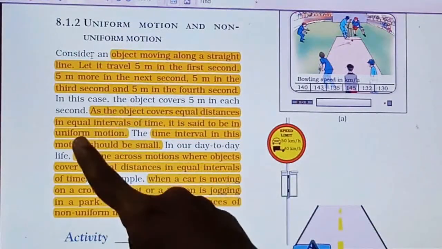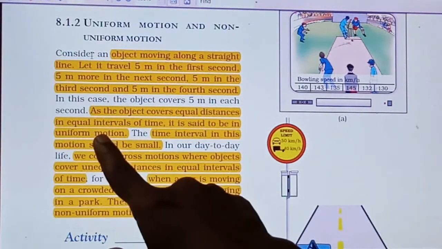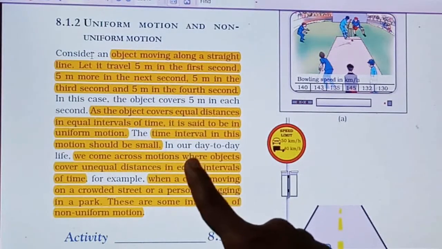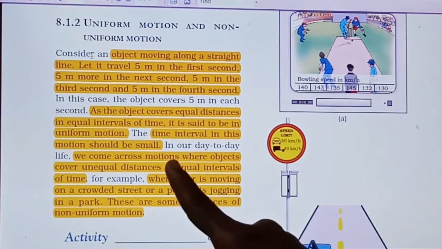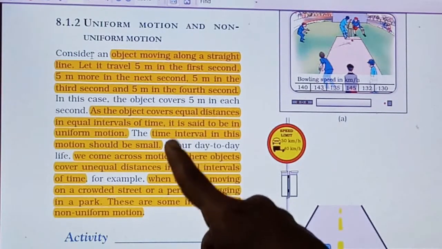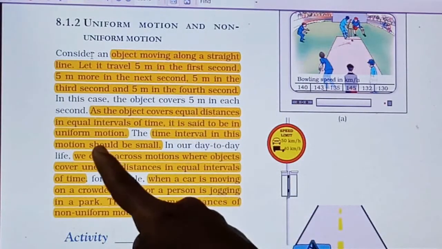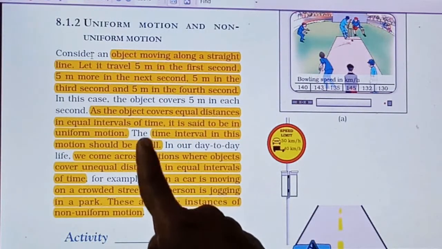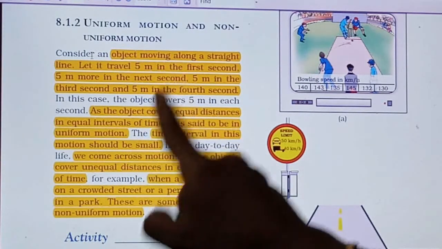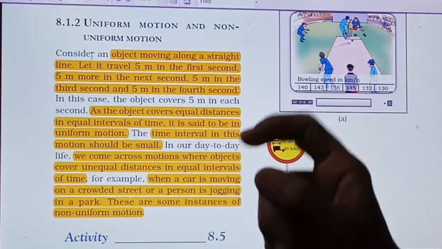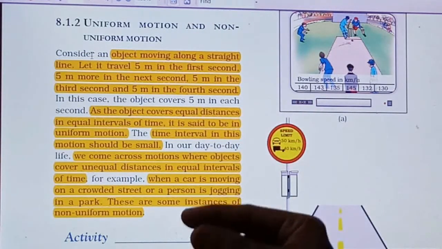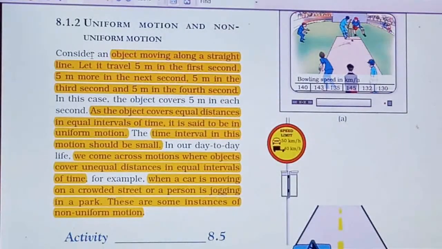That's why this motion is said to be uniform motion. The time interval we consider should be small, the smallest unit of time, that is the second, and with that small unit we check the distance covered by the object.